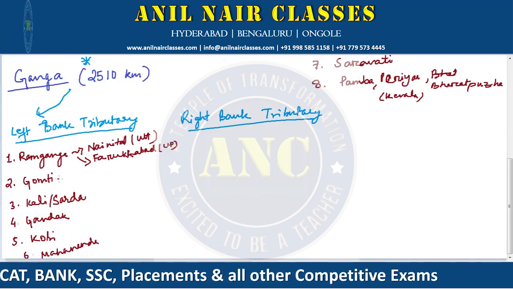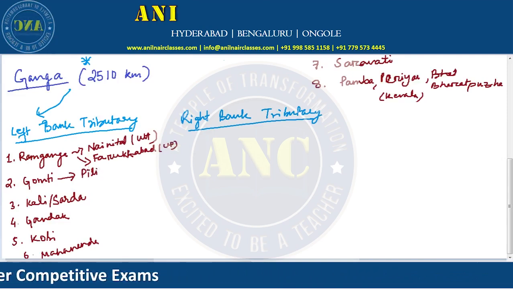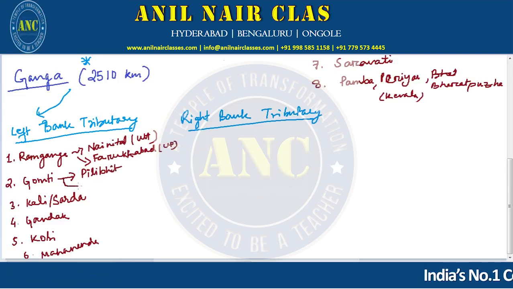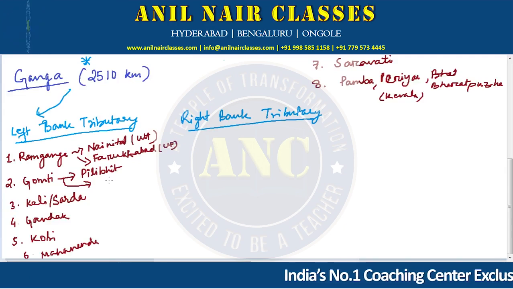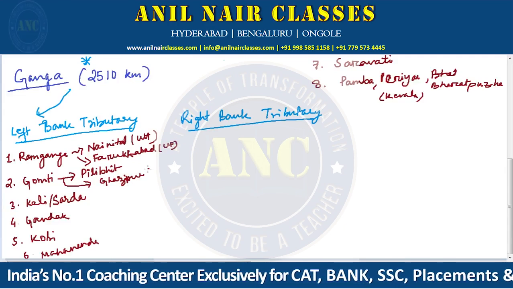Similarly, Gomti, the origin is Pilibhit, again in Uttar Pradesh, and it joins Ganga in Ghazipur. Ghazipur itself is in UP.